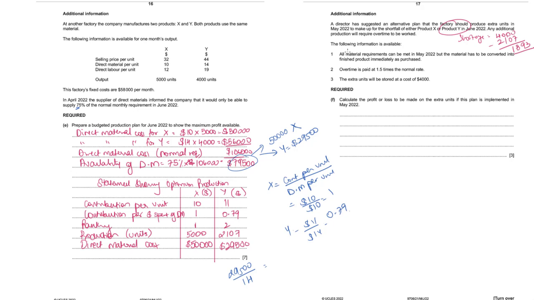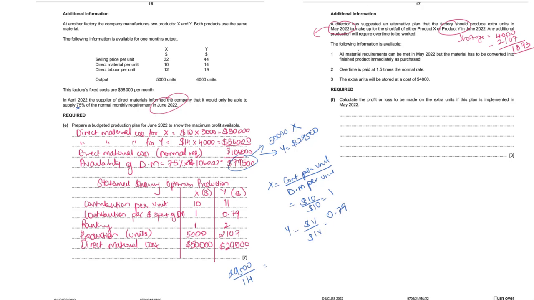The following information is available. The month we were talking about in the previous part was June. Now they plan to make this shortfall in the previous month, May, and keep it as stock so that they can use it in June.